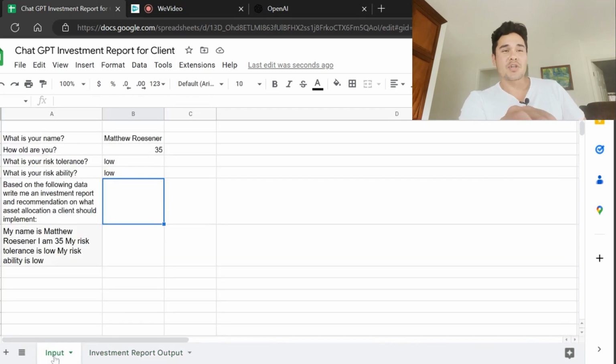I think in the future, what I would like to add is additional models or input variables into ChatGPT. So for example, maybe a mean variance optimization model, and then see how the allocations can change from that, or maybe even just a basic heuristic model, like 120 minus your age, and that would specify the equity to fixed income allocation. So I hope this is helpful for you. Maybe if you're a financial wealth advisor and you need to write reports for clients, or you're an analyst just trying to understand the allocation for yourself or your institution. I think this could be interesting for the future.